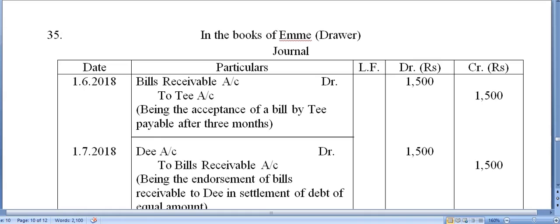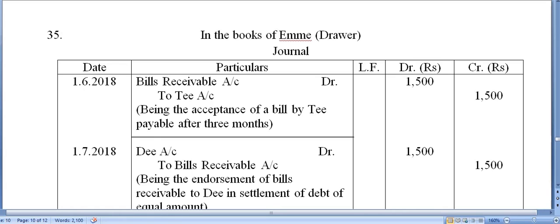Okay. So now, what is happening? First of all, you need to understand that three parties are involved: drawer, drawee, and endorsee. Three parties: ME, T, and D. I don't know whether it's called ME or MA, whatever, but I'm calling it ME to be in rhyme, because the other parties are T and D. So let us assume that Amy is also ME only.